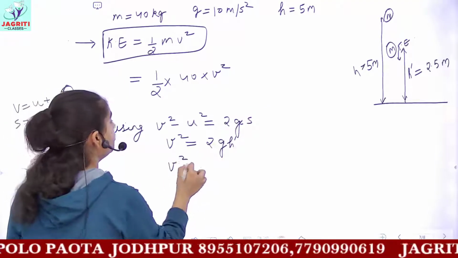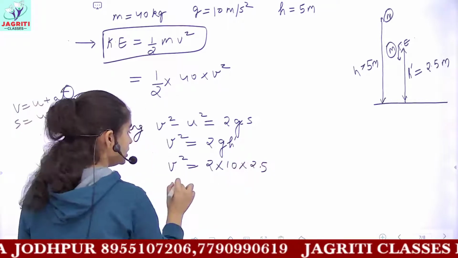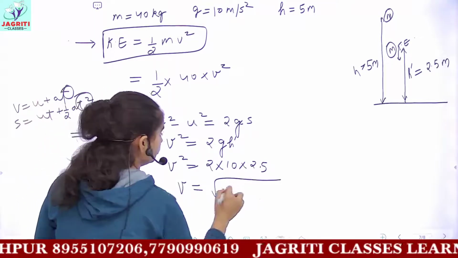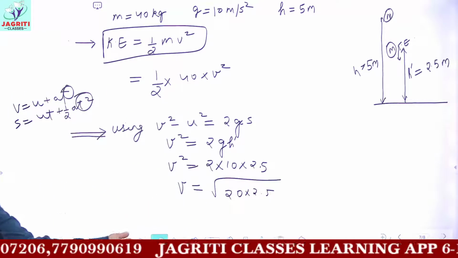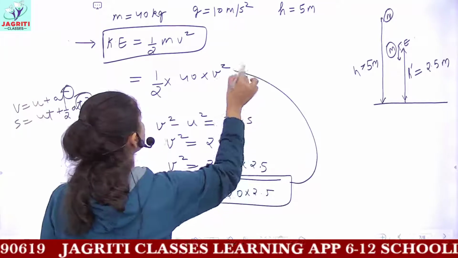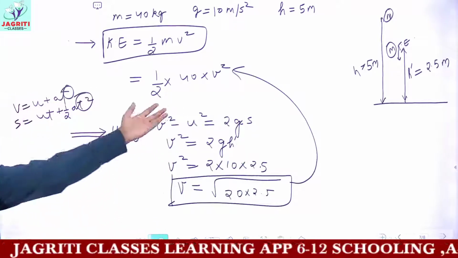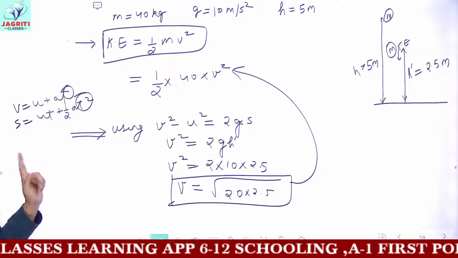And I hope you would be able to find the value of v square from here. So v would be what? Root of 20 into 2.5. This would give you the value of v. And when you substitute this value of v in this question, then it would be very easy to find kinetic energy. I hope now you have understood the concept.